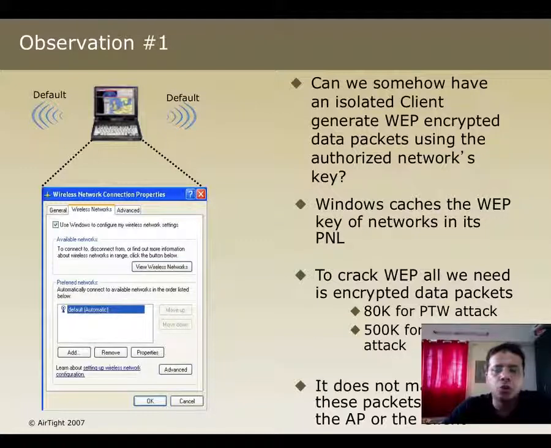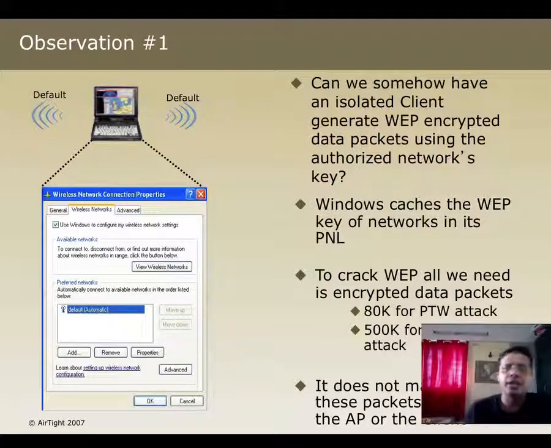And this is called the preferred network list if you're on Windows. On other operating systems, this would have other flavors. So Windows caches the WEP key of various networks in its PNL. And as we know from WEP cracking, what we really require is a large number of data packets which are encrypted with the WEP key, right?